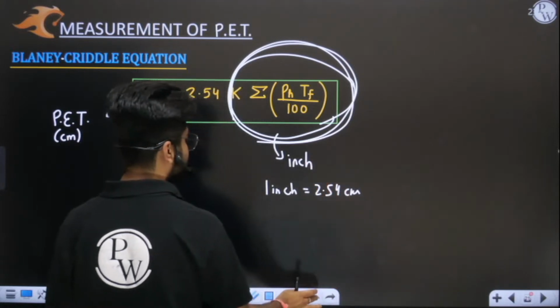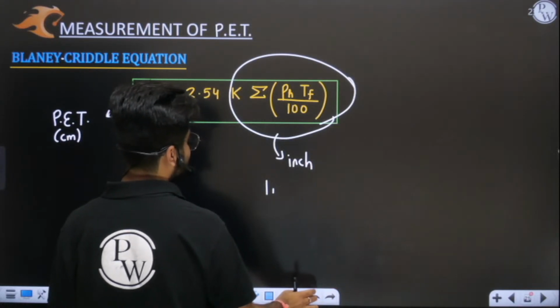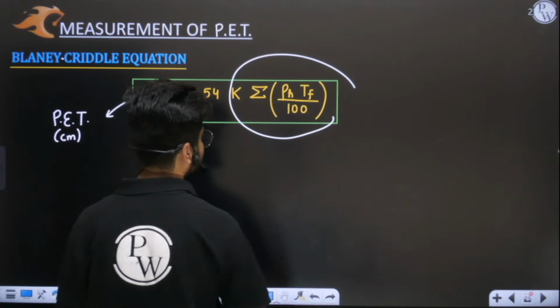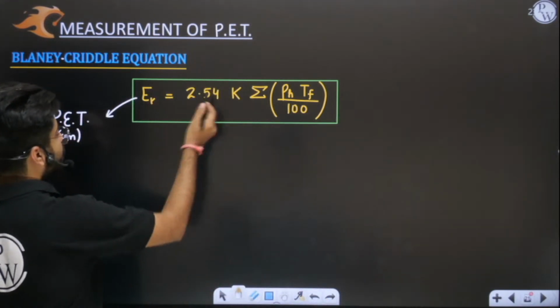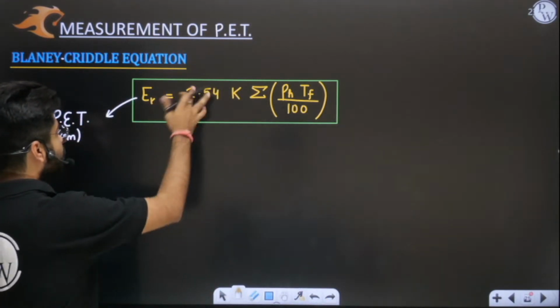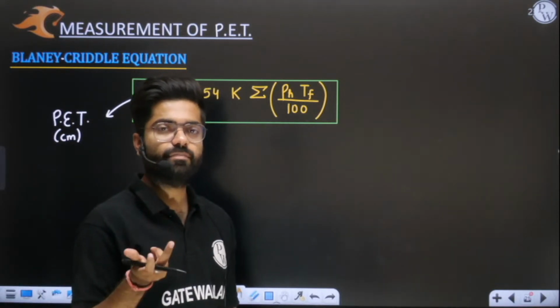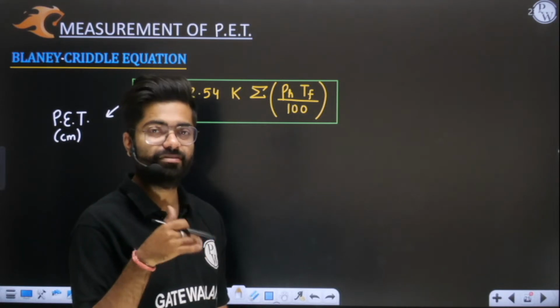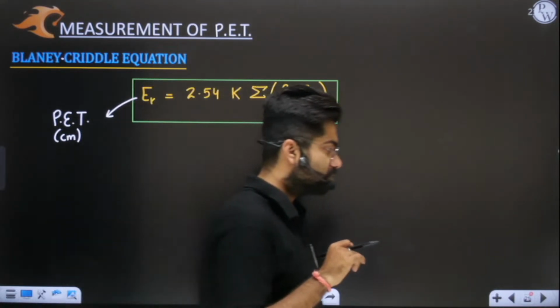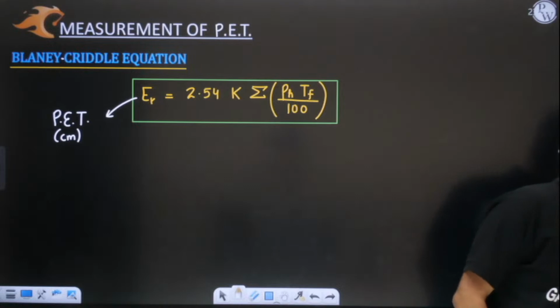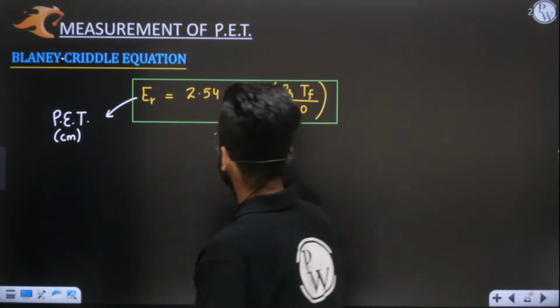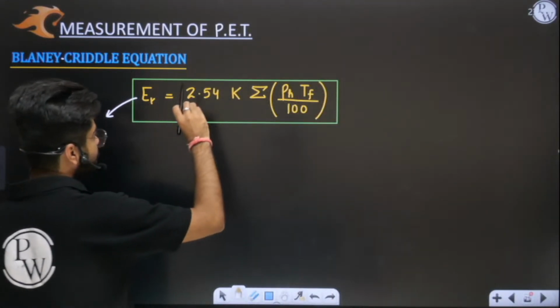That's why you are seeing a factor of 2.54 here. Otherwise, if 2.54 is not written here, that will give you potential evapotranspiration in inches. Perfect, great. So this potential evapotranspiration thing is clear, 2.54 is clear.